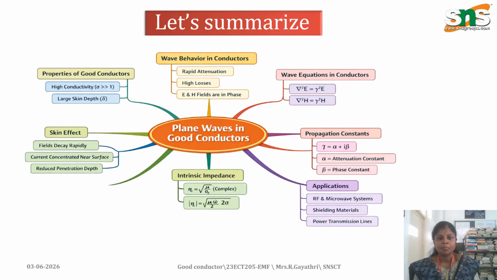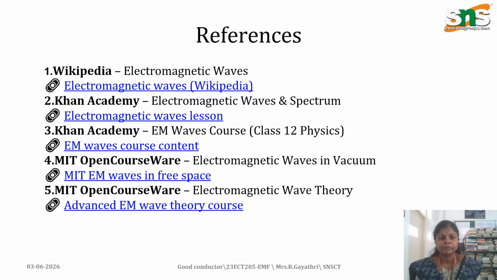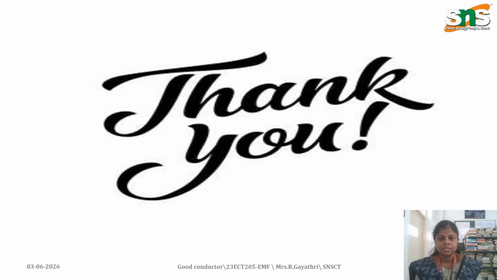To summarize, today we discussed plane waves in good conductors. We studied the properties of good conductors, aluminum and copper, and related them to the Maxwell equations. From the Maxwell equations we derived the wave equation. After that we related the propagation constant, attenuation constant, phase constant, skin depth, and intrinsic impedance. At last we discussed the applications. These are the references I have taken for good conductors. Thank you.